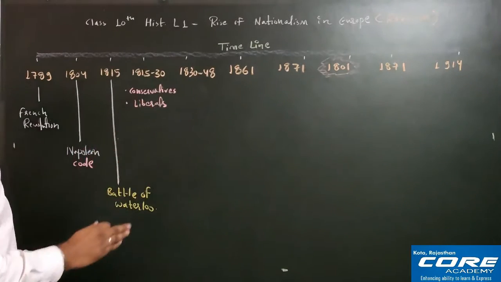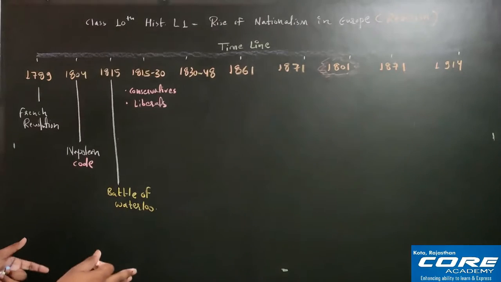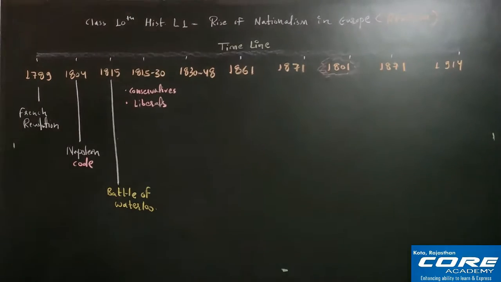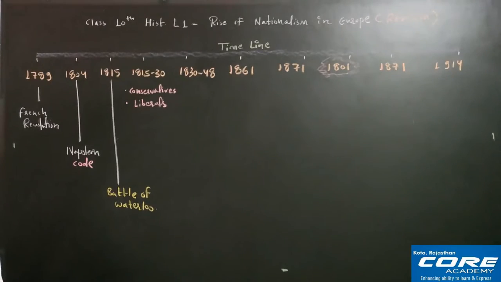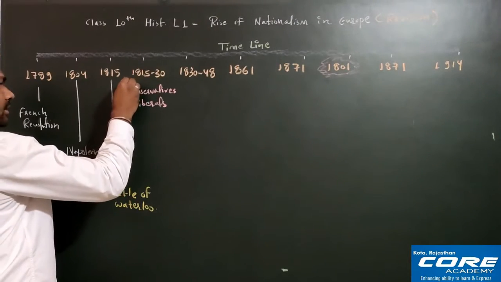And meanwhile, I'll also tell you about the society of the entire particular Europe, how the peasants were there, how the rich people were there. Fine. So this also I'll tell you in detail. That society structure I'll explain here.